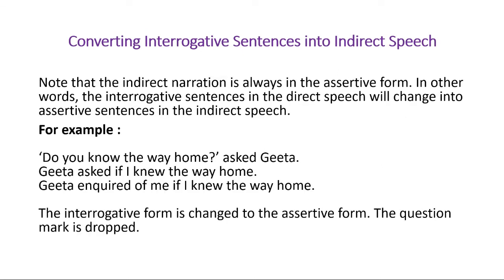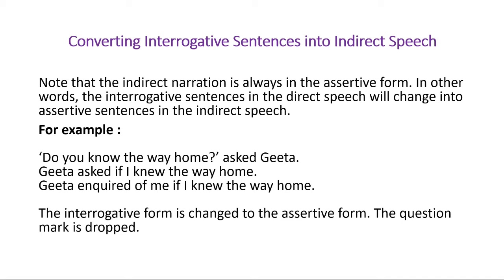Note that the indirect narration is always in the assertive form. In other words, the interrogative sentence in direct speech will change into an assertive sentence in indirect speech. For example, "Do you know the way home?" You cannot leave it in an interrogative form. So Gita asked if I knew the way home. "Do you know the way home?" asked Gita.